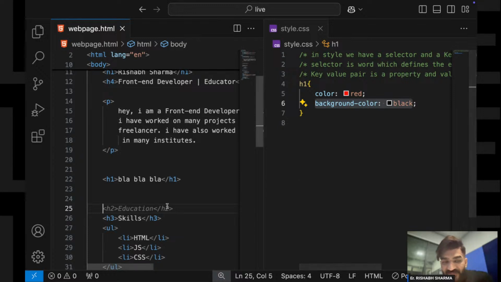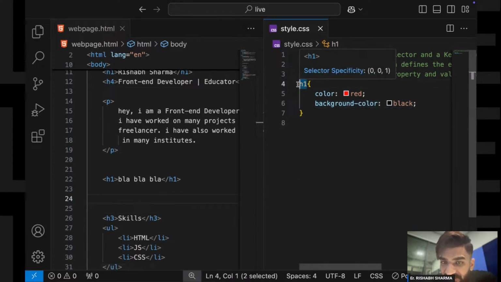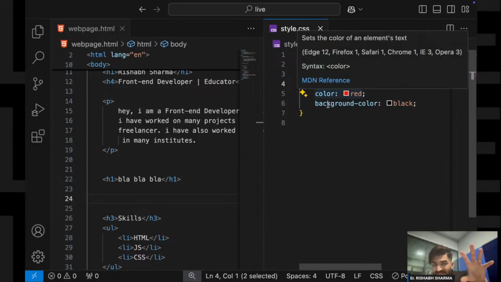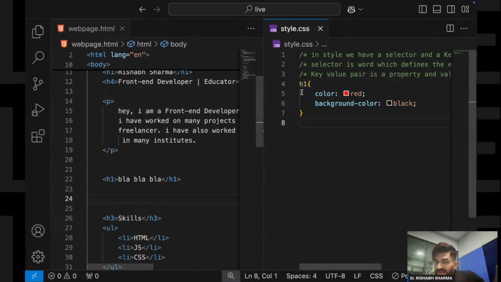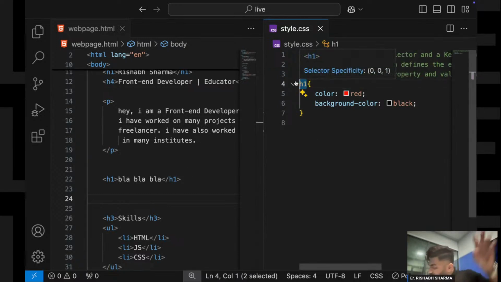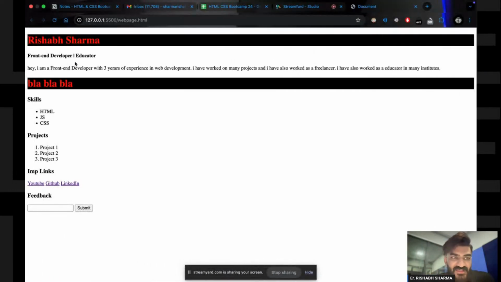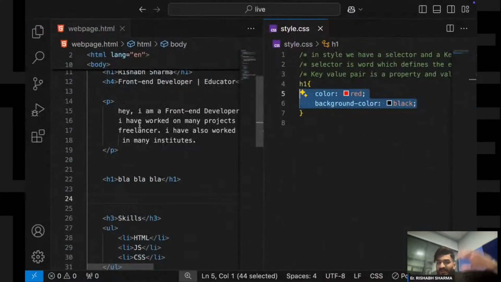Why? Because we are saying that you have to target all the h1 tags in this HTML file, जितने भी h1 है उन सबको टारगेट कर लो और उनका color or background color change कर दो, right? So yes, see, it has targeted this h1 tag also. So now you can write more h1 tags and it will target all the h1 tags, right?